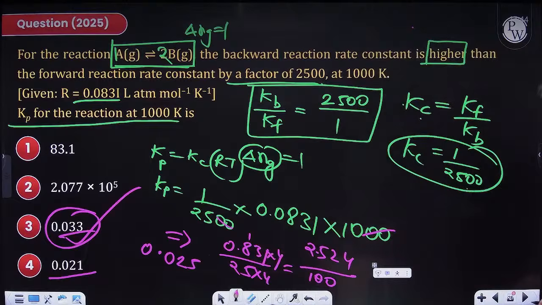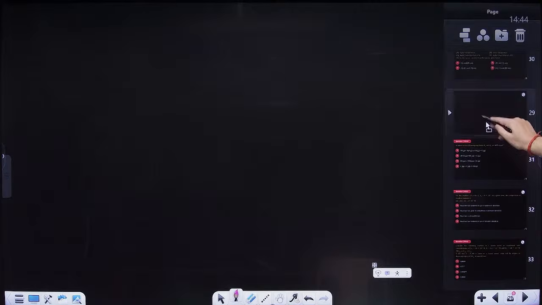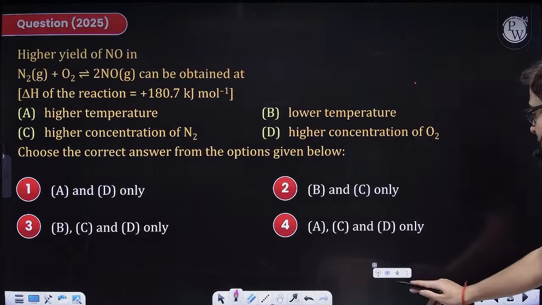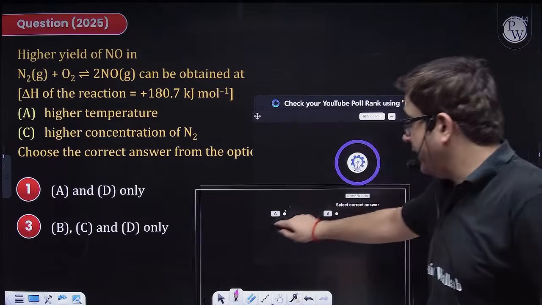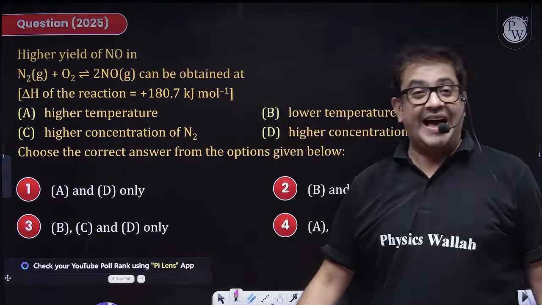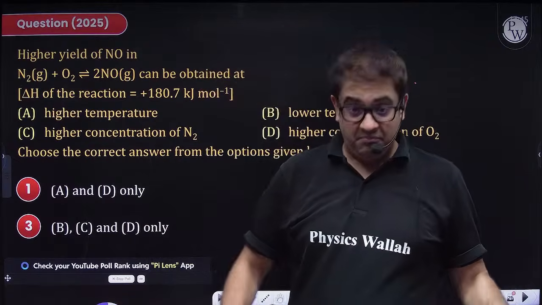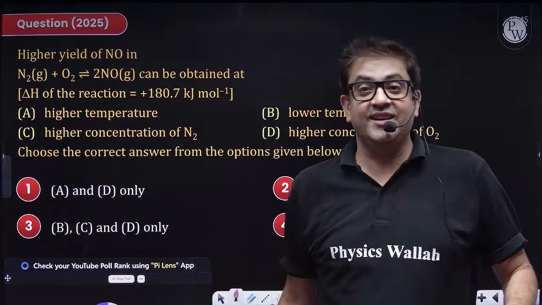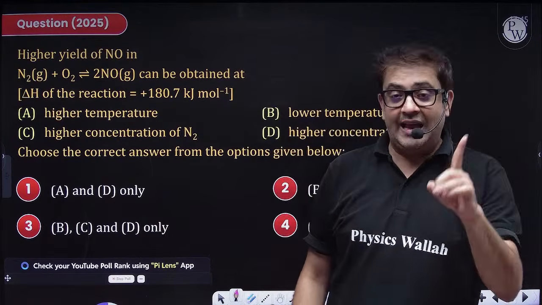Sometimes you have to be a bit calculative, especially for equilibrium questions. But most of the time you are going to have these conceptual questions. So let us attempt these conceptuals as well. In a physical chemistry question, it is definitely going to hamper all those who are not doing calculations properly.